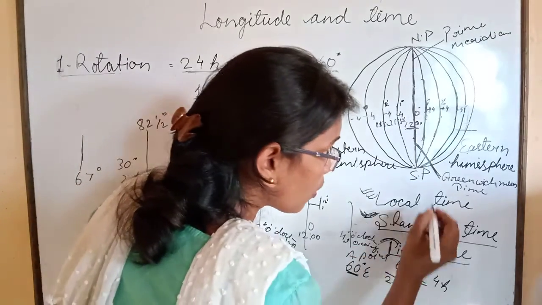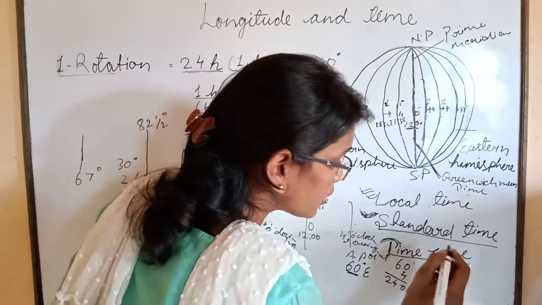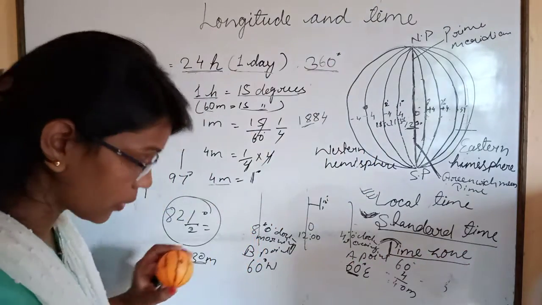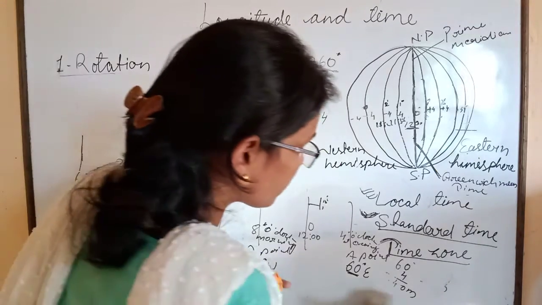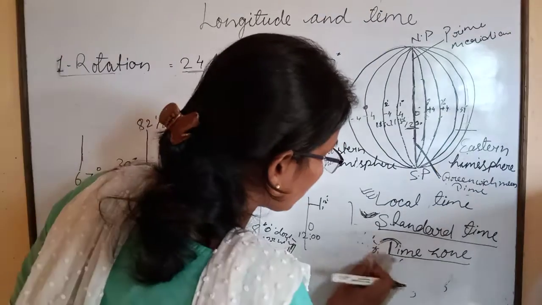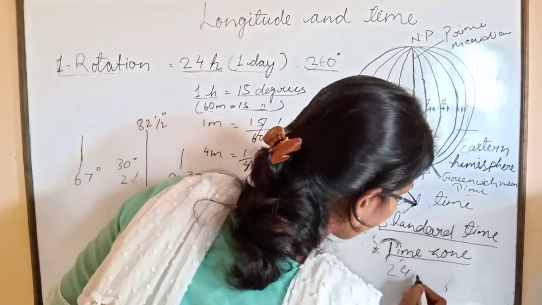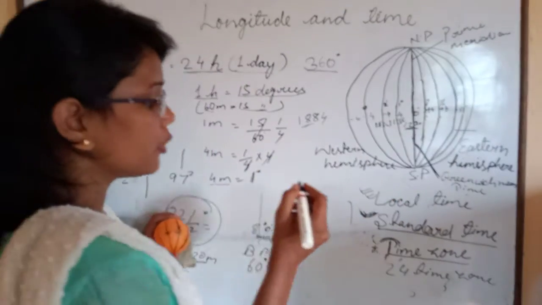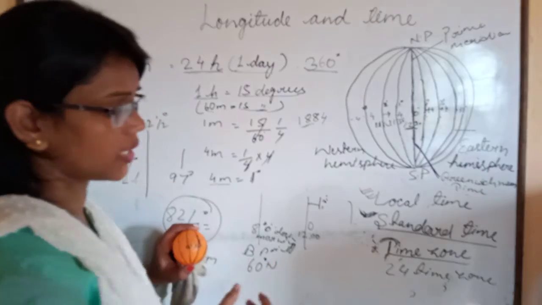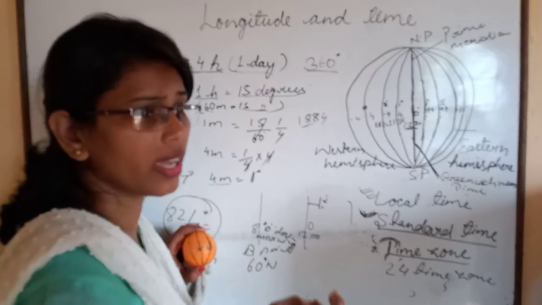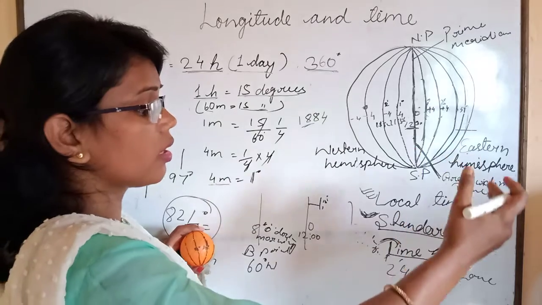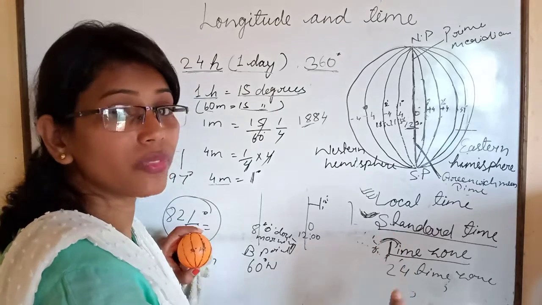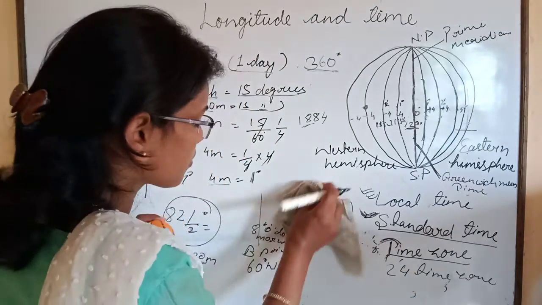So the whole Earth is divided into 24 time zones. The area from 0 degrees to 15 degrees comes under one time zone.